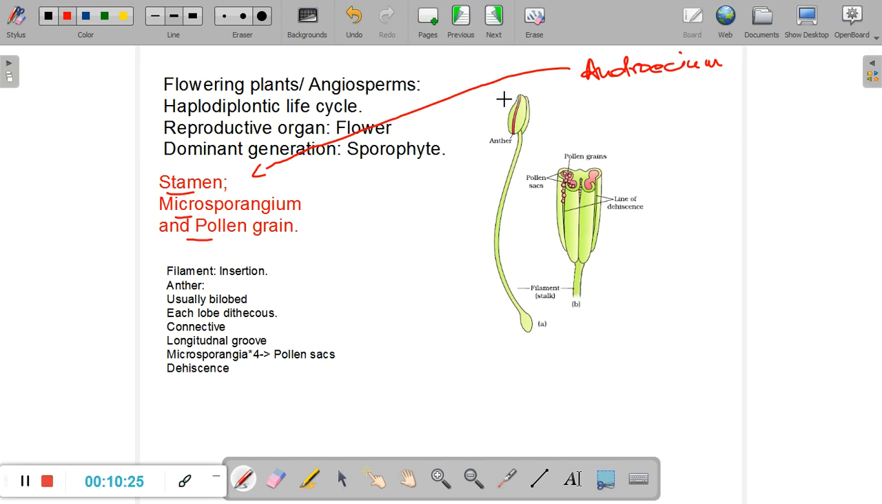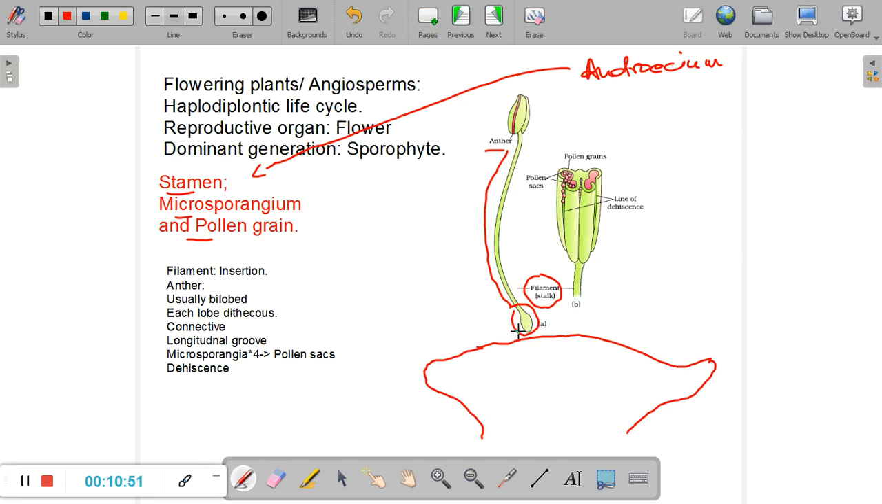What is a stamen? A stamen is a male reproductive unit which is composed of two parts: the anther and the filament. So here we have this long structure. Here is the filament, and then we have the anther. Now, the base of the filament is connected either to the thalamus, which is also called the receptacle. This is basically the base of the flower. Or this anther can also be inserted in.